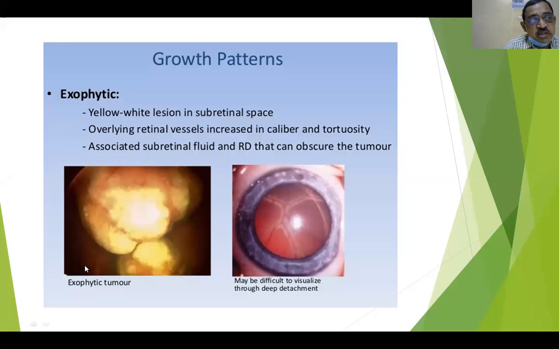Initially, we may think it is a retinal detachment, and we may see some subretinal fluid also. But if you are very careful and look with an indirect ophthalmoscope, you may find an exophytic tumor which is pushing the retina. Here it is very difficult to differentiate from a retinal detachment. This is all retinal detachment, and this is normal.